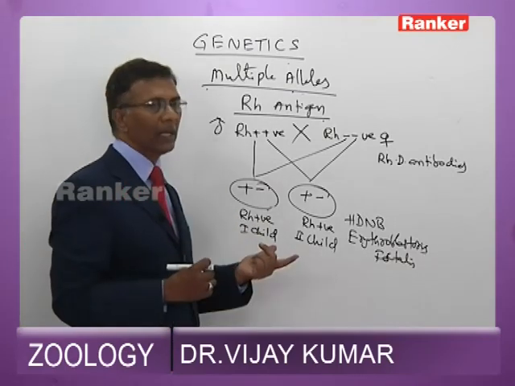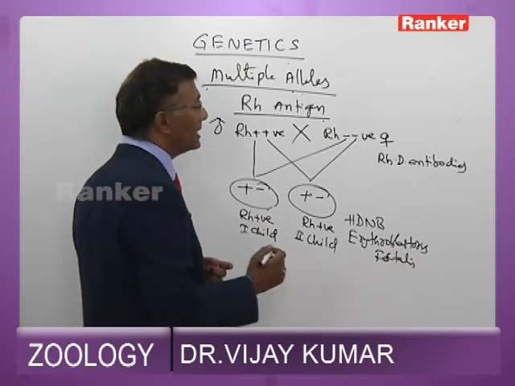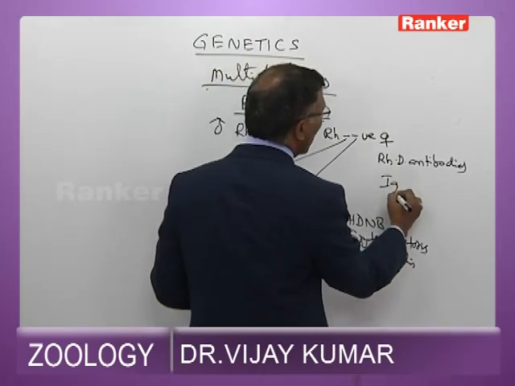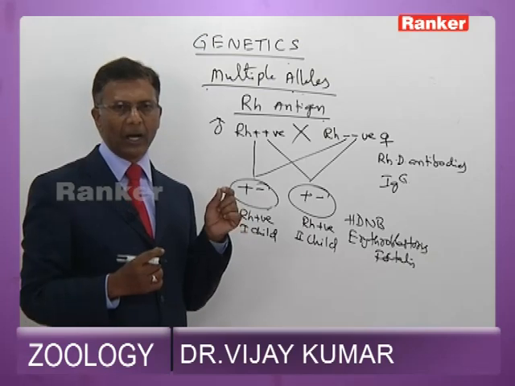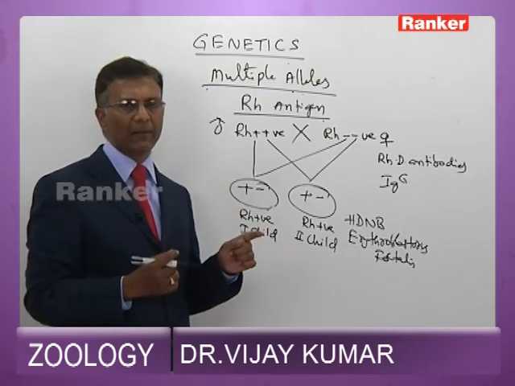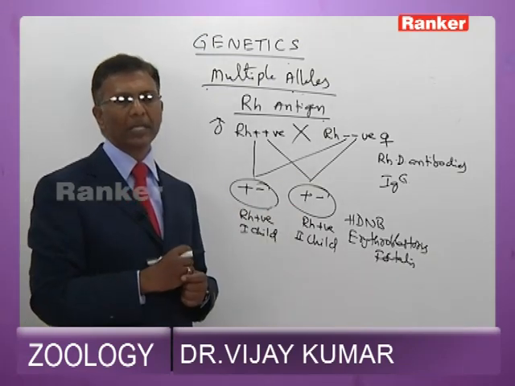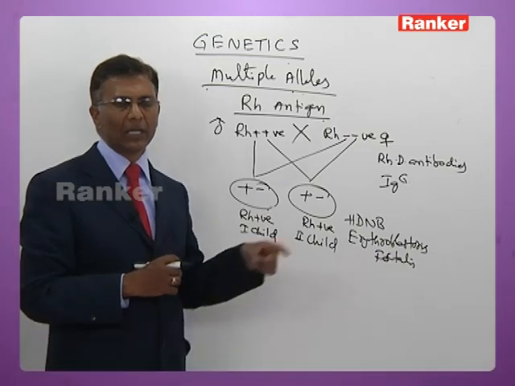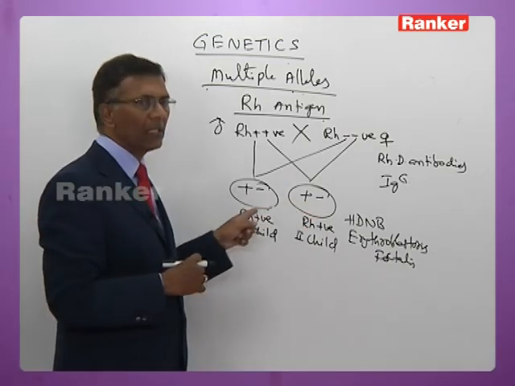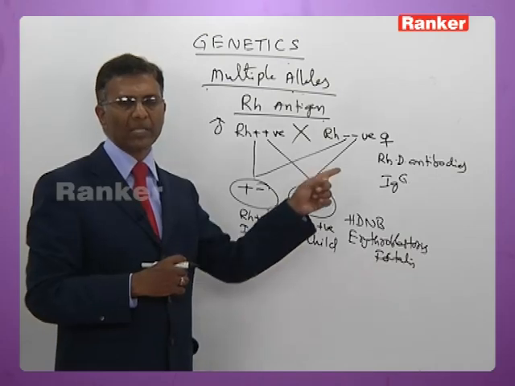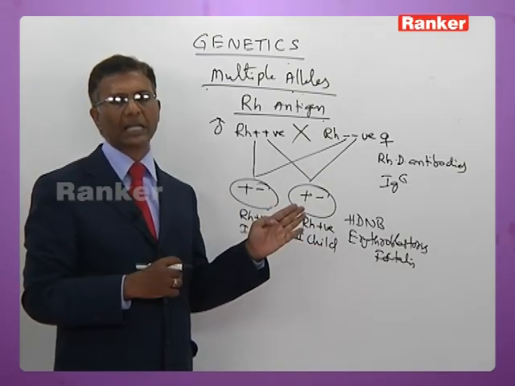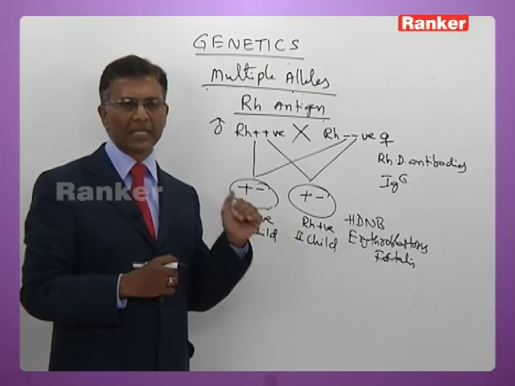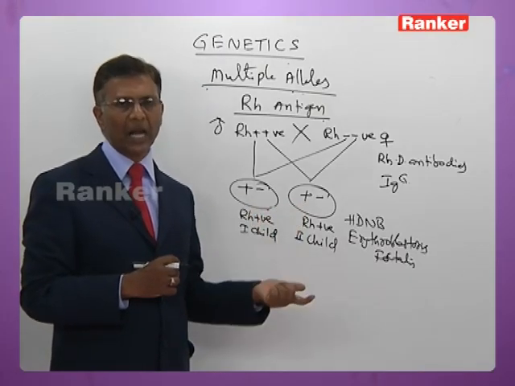However, it can be averted easily by injecting IgG immunoglobulins into her blood just before the first delivery or soon after the first delivery. If these immunoglobulin injections are given to the mother, these immunoglobulins destroy the fetal RBCs whenever they enter the mother's blood, so that the mother does not get sensitized and the question of her synthesizing antibodies does not arise.